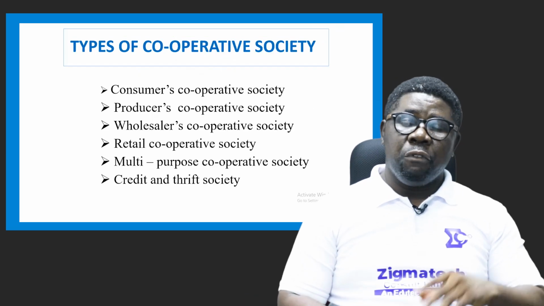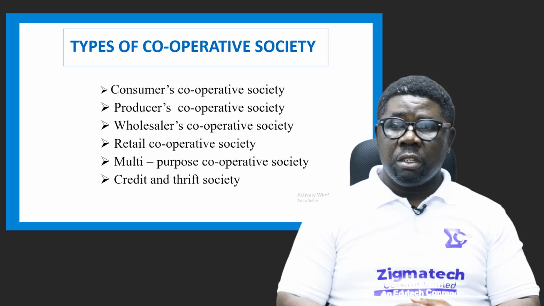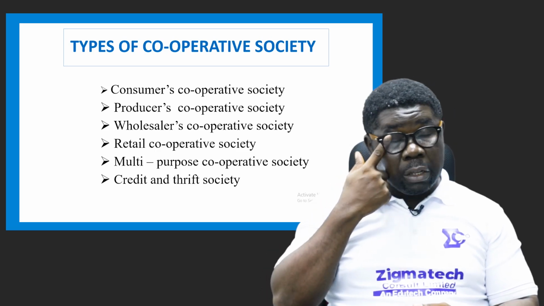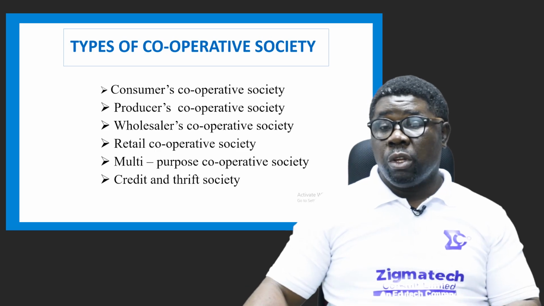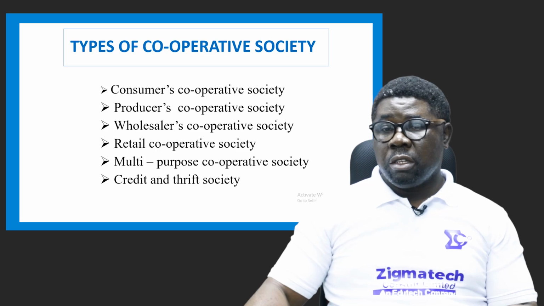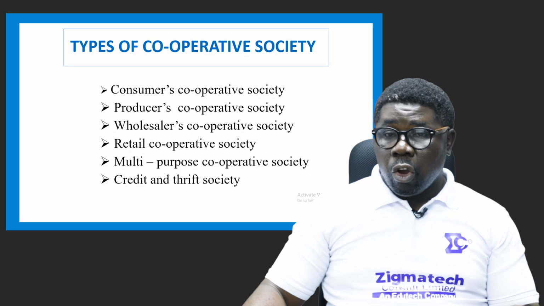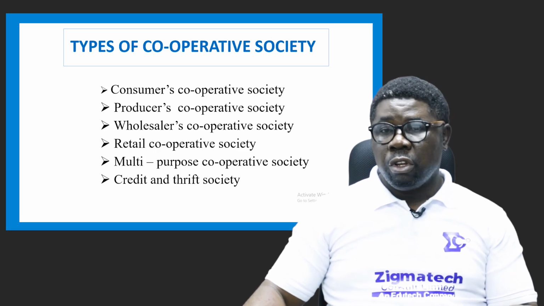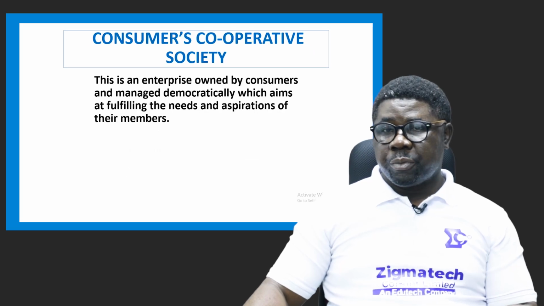So we have various types of corporate society here. Of course, each of them will be explained later. So we'll look at it. Number one, we have consumer cooperative society, producer cooperative society, wholesaler cooperative society, and we have retail cooperative society, and we have multi-purpose cooperative society, and we have credit and thrift cooperative society.